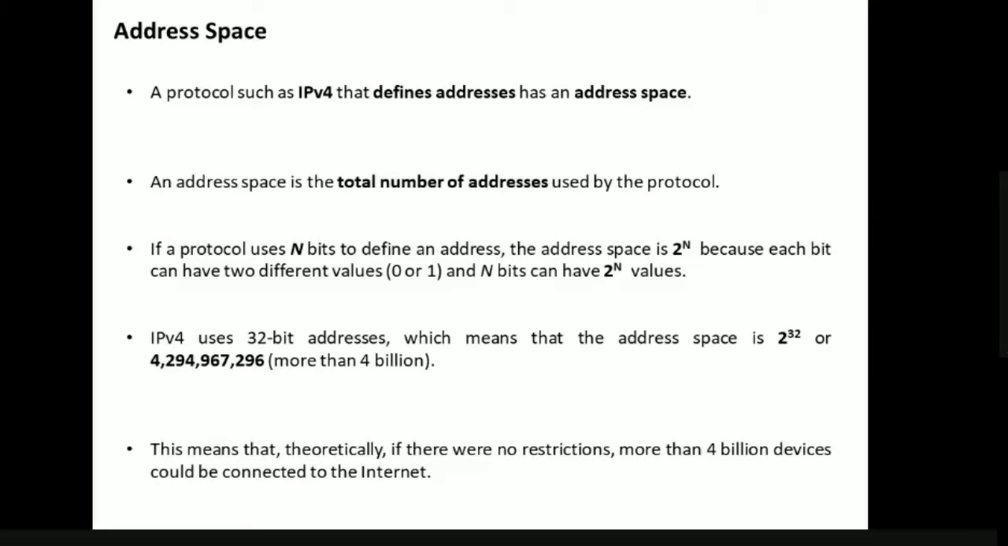So for n number of bits, we can have 2 power n number of values. As an IPv4 address is a 32-bit address, what does it mean? It means that we have 2 power 32 addresses, that is, more than 4 billion addresses.